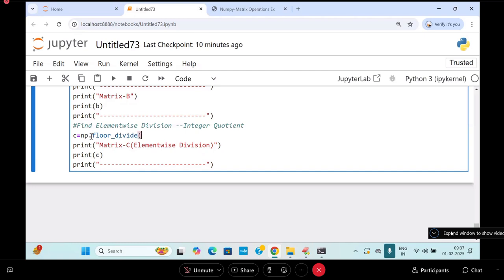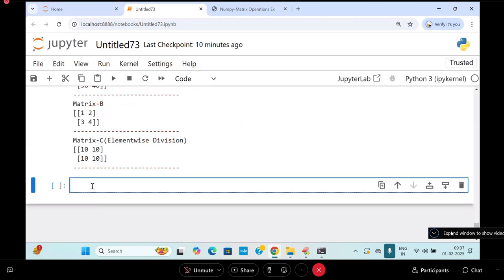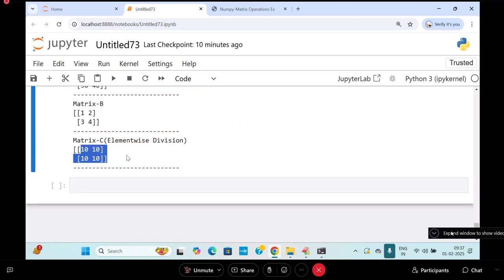Python is actually difficult compared to NumPy. What should I pass? A comma B. Earlier you got 10.0, 10.0. Now you get integer coefficients completely. The C value you see is 10, 10, 10, whereas earlier decimals were coming.